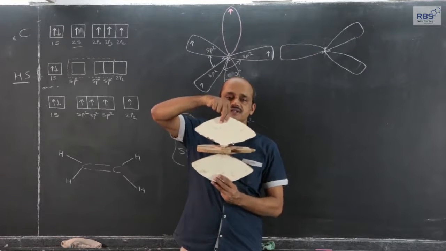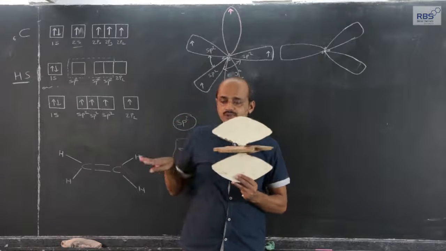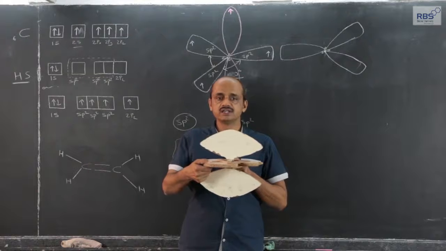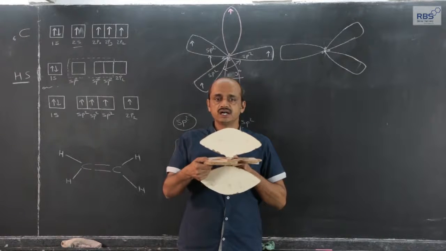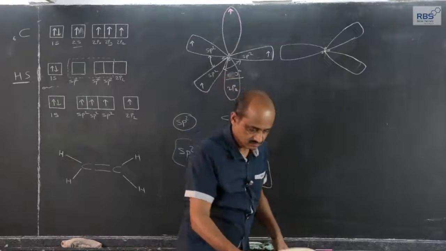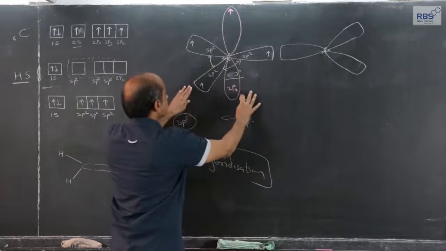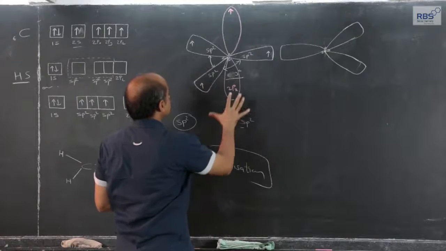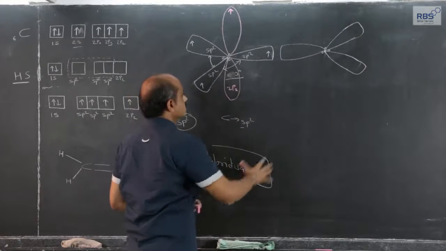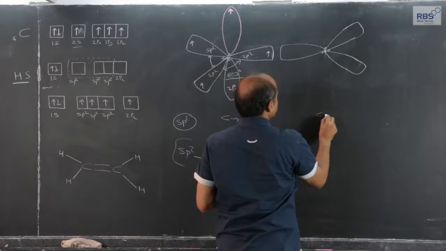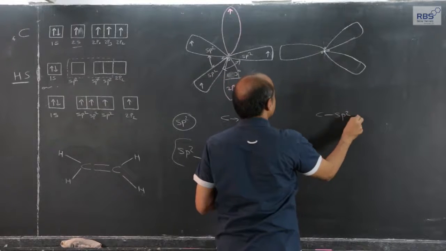Unhybridized 2pz is perpendicular to the plane which contains these three sp2, sp2, sp2 hybrid orbitals. So, this is the diagrammatic representation of sp2 hybridized carbon. This is the diagrammatic representation of another sp2 hybridized carbon.